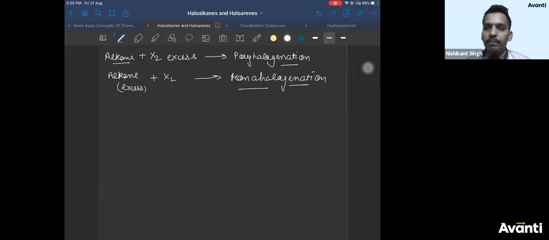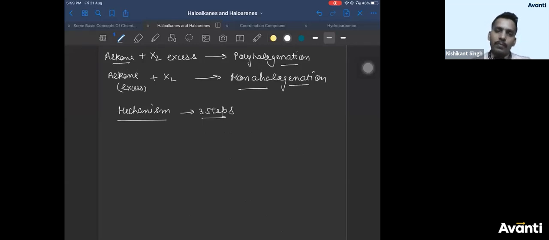Monohalogenation takes place. Now, if you take the mechanism of this reaction, it occurs in 3 steps. It's a 3-step mechanism. In many books you'll see many variations of this mechanism. The first step is initiation of the reaction.